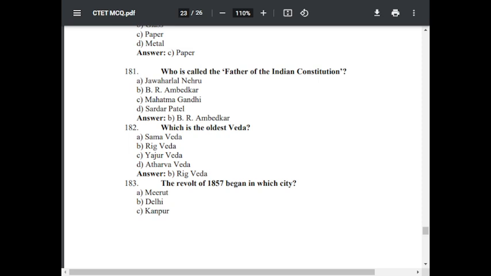Question number 182. Which is the oldest Veda? Option A Samveda, option B Rigveda, option C Yajurveda, option D Atharvaveda. The correct answer is Rigveda.